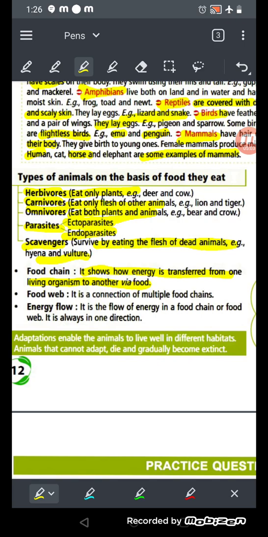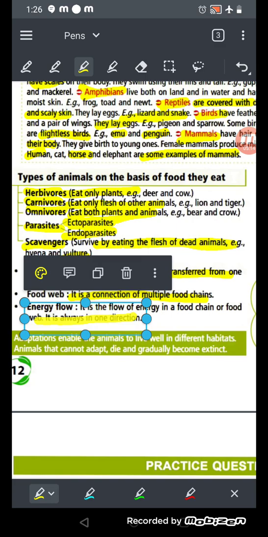Now, a food web is the connection of multiple food chains, okay? And energy flow is the flow of energy in a food chain or food web. It is always in one direction, okay? Energy flow is only in one direction, meaning from lower to upper, okay?